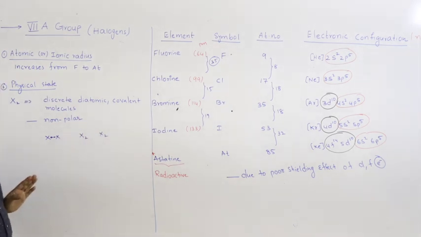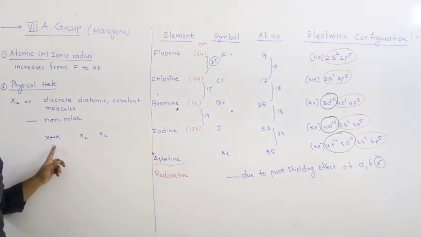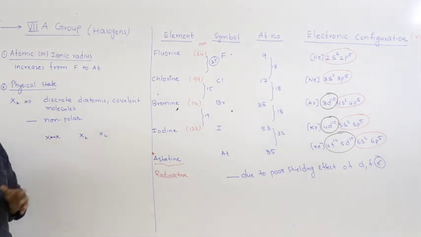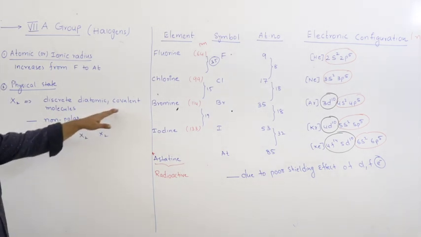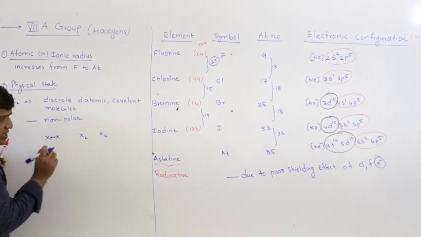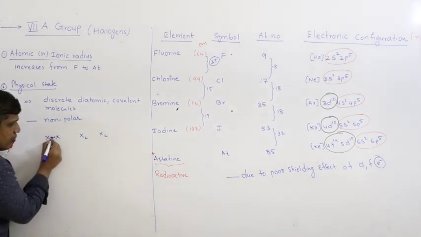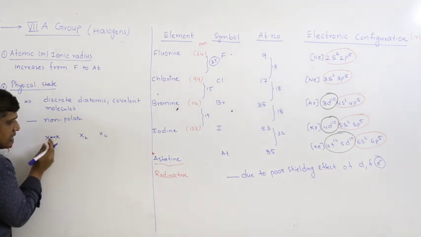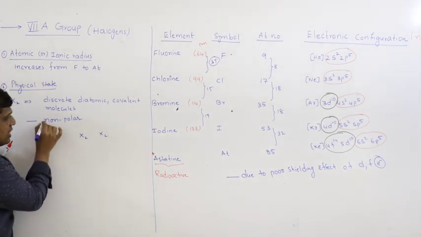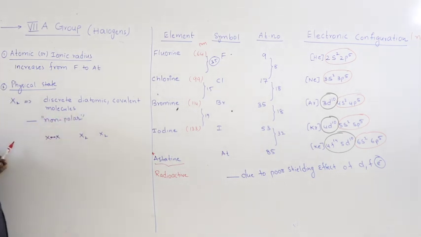It is a covalent bond because both are identical atoms. These bonded electrons are equally shared between them because they have identical electronegativity. So the bond becomes covalent. Non-polar: since the bond is perfectly covalent, the bonded electrons are neither completely shifted to any one of them, they are equally shared. Therefore there are no partial charges on the halogens, hence the molecule is non-polar.